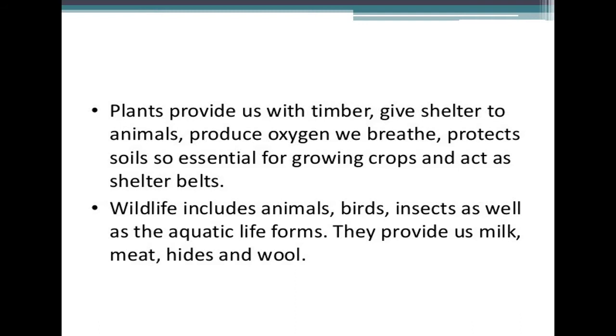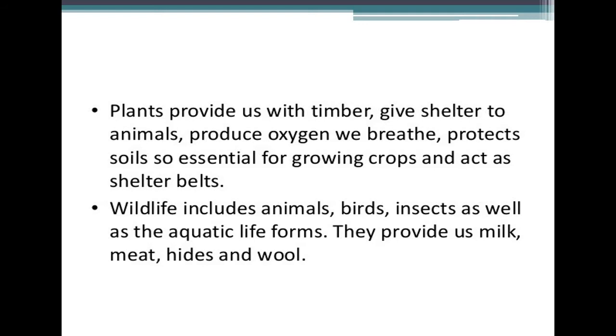If you remember, in the methods of conservation of soil, we have studied about the shelter belts. What is a shelter belt? It is the growing of trees all around the field so that the force of the wind cannot pick up the topsoil. So it also acts as a shelter belt.